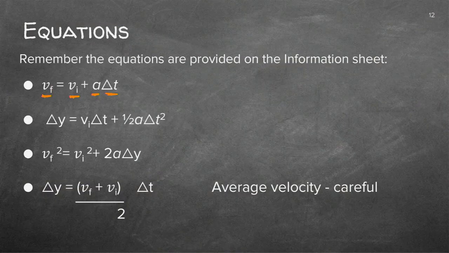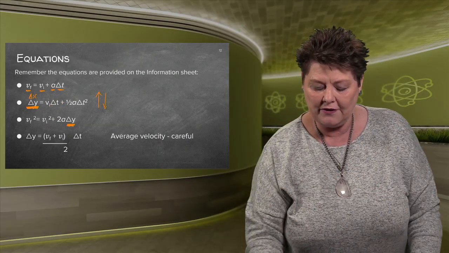In the horizontal, we had delta x here, but now we substitute that with delta y. Why? Because we are moving up and down. The third equation also had a delta x, which I substitute now with delta y. And both these pairs, with delta x as well as delta y, do appear on your information sheet. Just make sure that you use the correct values.